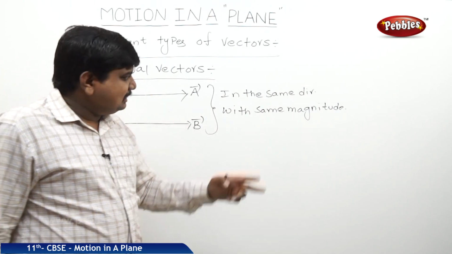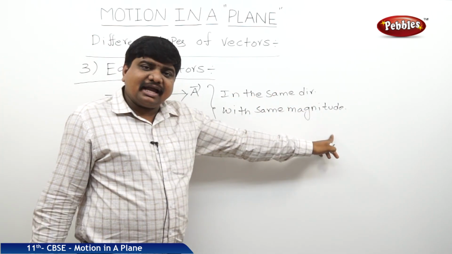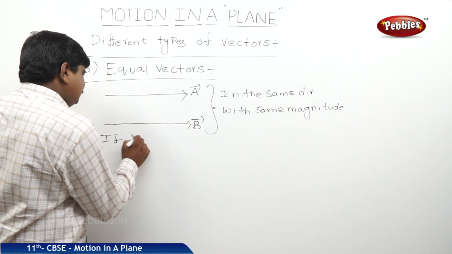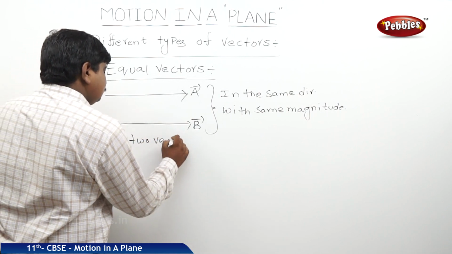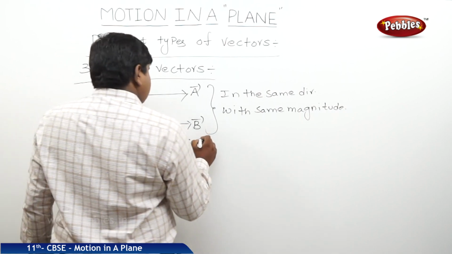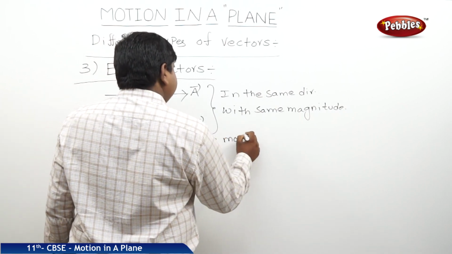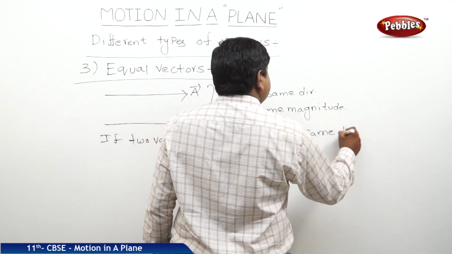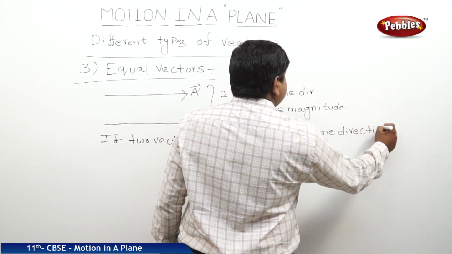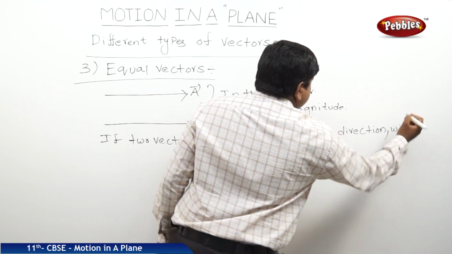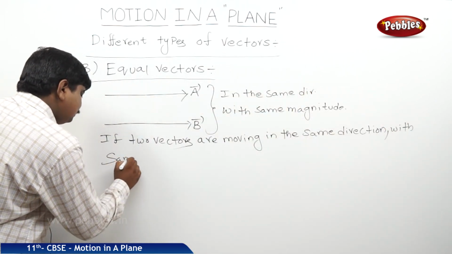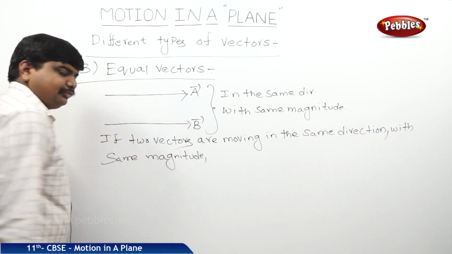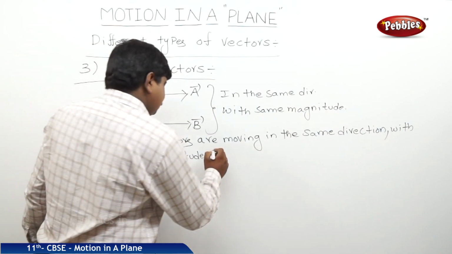So if two vectors are moving in the same direction with the same magnitude, then they both are said to be equal vectors.